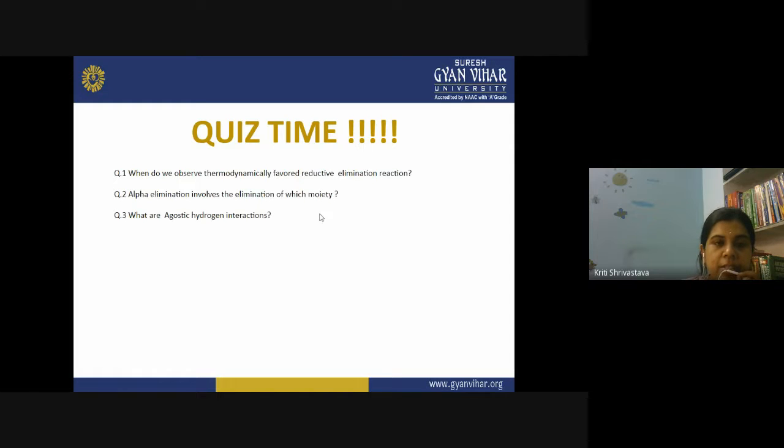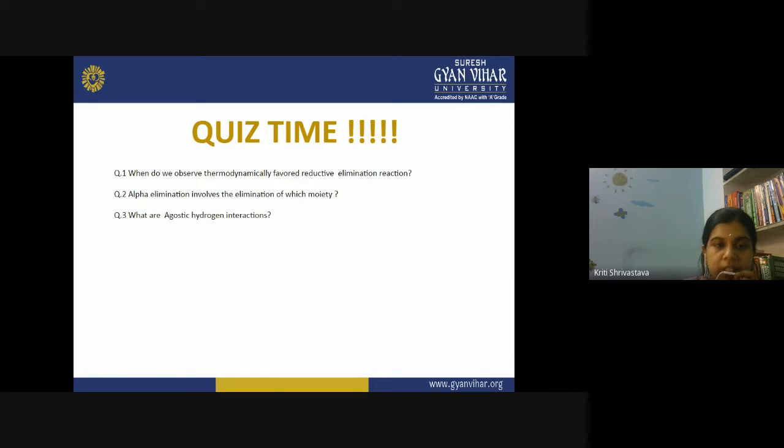Now the second question is, alpha elimination involves elimination of which moiety? In the case of alpha elimination, what group is eliminated which later on combines with the metal? In the beta elimination pathway, we saw that alkenes are removed. And in alpha elimination, carbene is removed, and this carbene gets attached to the metal atom again.